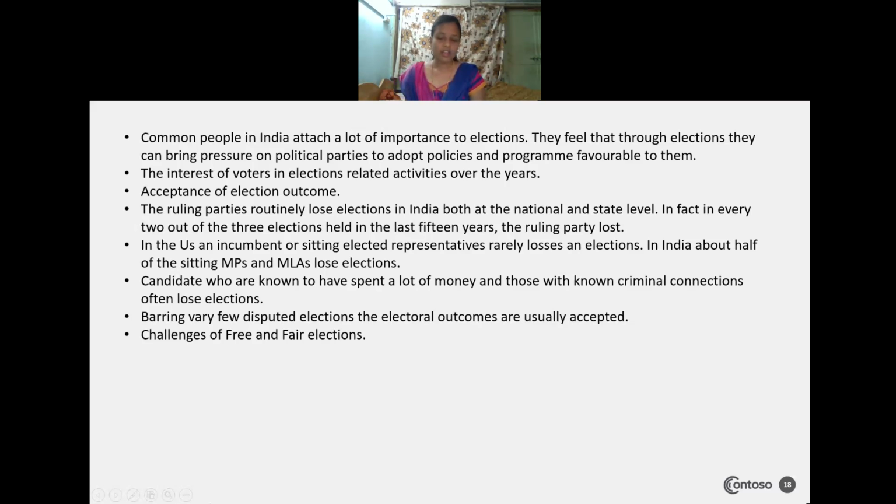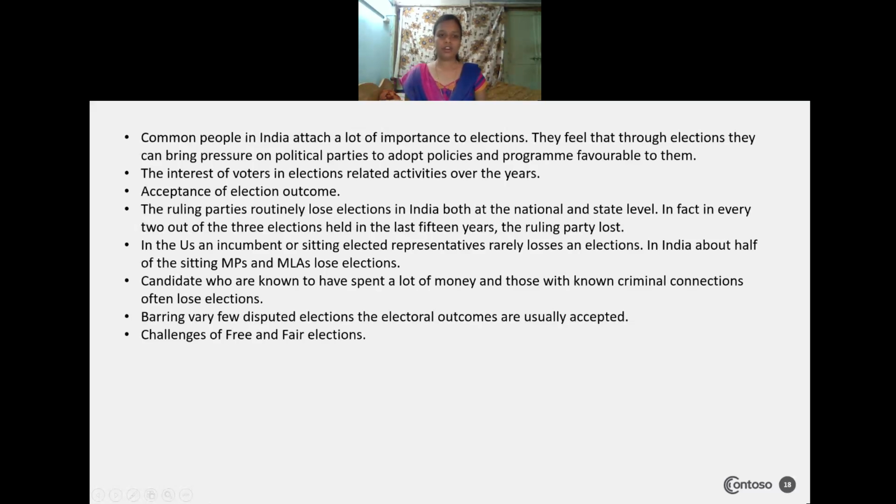In this way, we can also check whether the people are participating in the election or not, what percentage of people are participating, and how many people are casting their vote. To check the quality of an election, these procedures are taken under consideration. If not, in the next election, they will put in a lot of effort to bring in the voters, and they will attract the voters by adopting such policies.